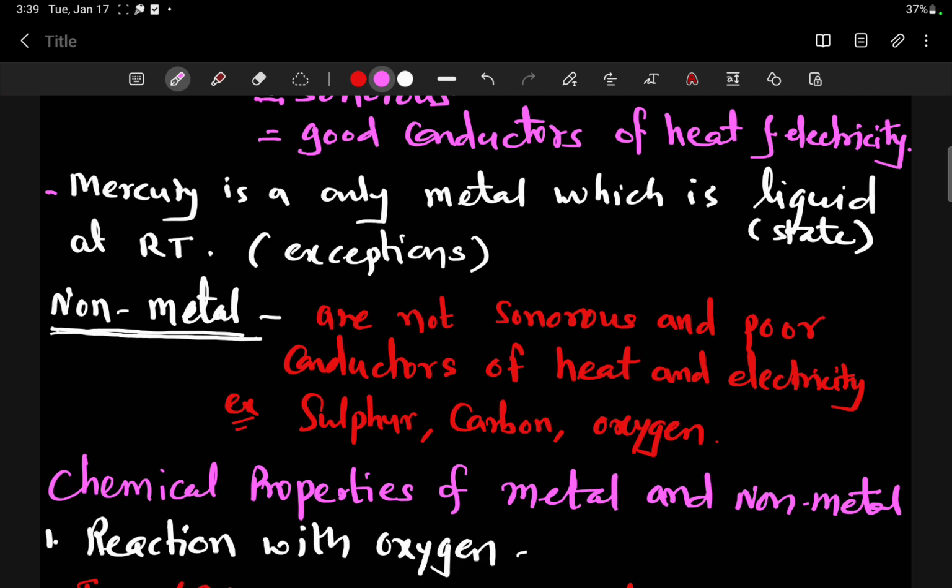Now we see some physical properties of non-metals. Non-metals are not sonorous. When non-metals strike one another, there is no sound production, and they are poor conductors of heat and electricity. Examples of non-metals are sulfur, carbon, oxygen. As I already told, these non-metals are found on the right side of the periodic table, and compared to metals, non-metals have a much wider variety of properties.